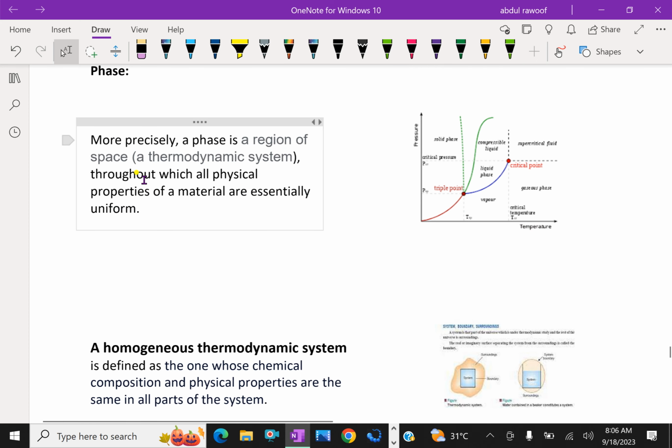Phase. What is a phase? More precisely, a phase is a region of space, a thermodynamic system, throughout which all physical properties of a material are essentially uniform. Here, this is the triple point of water. At this point, all physical properties are the same.